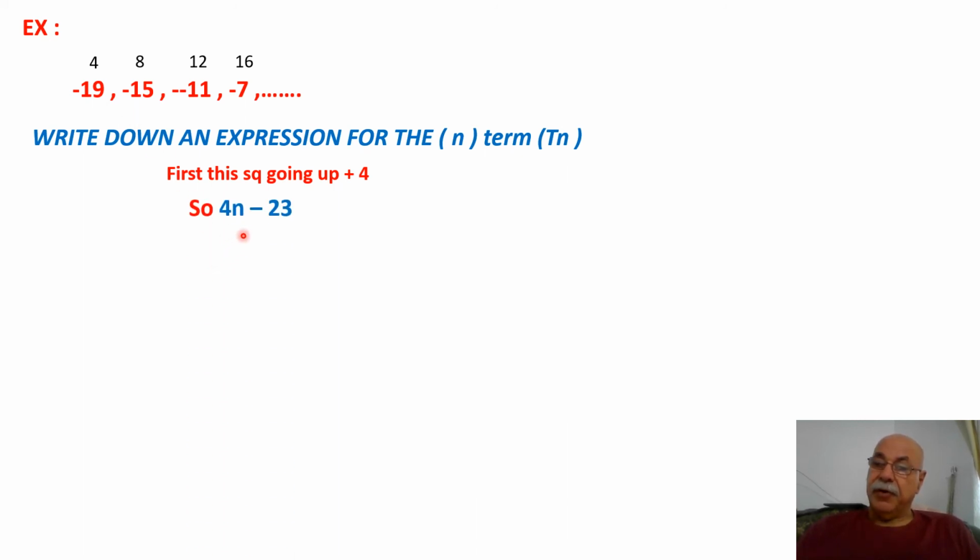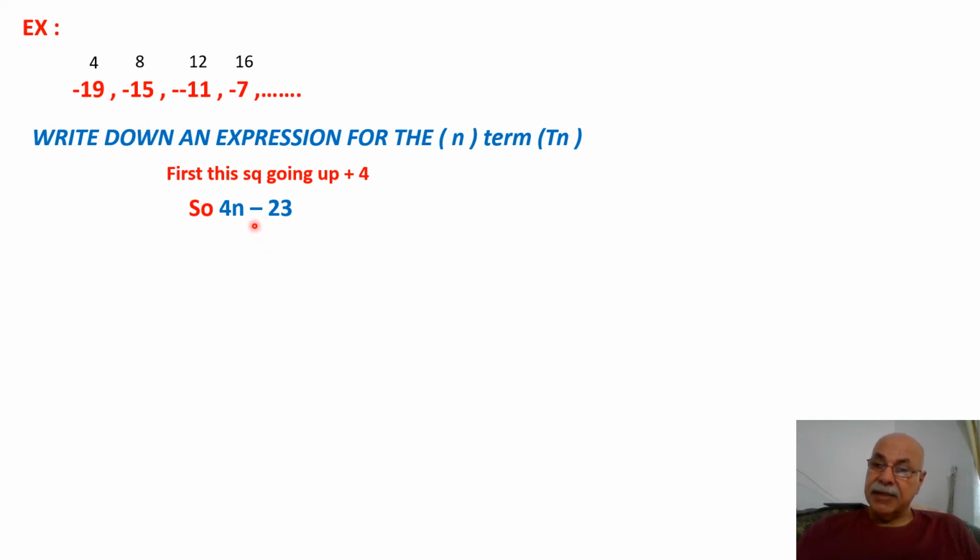So 4n plus 23. How do you get 23? Because here, 19 plus 4 is 23. 15 plus 8 is 23. 11 plus 12 is 23. 7 plus 16 is 23.